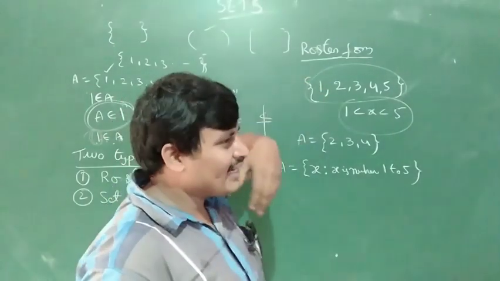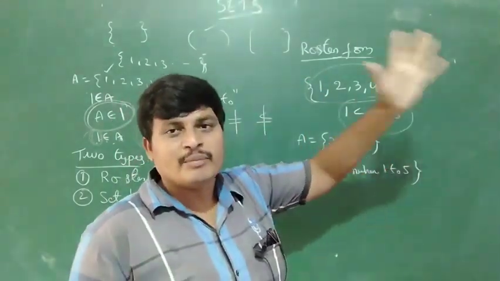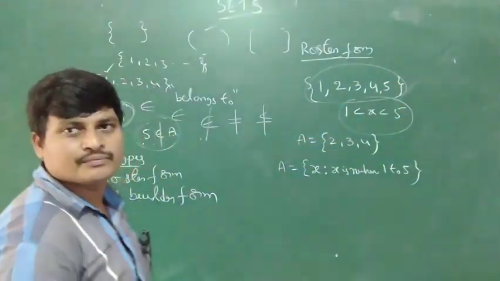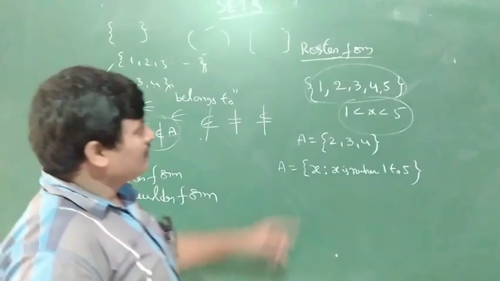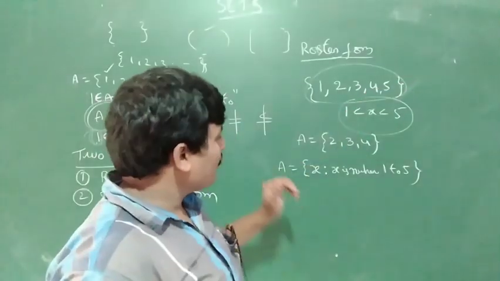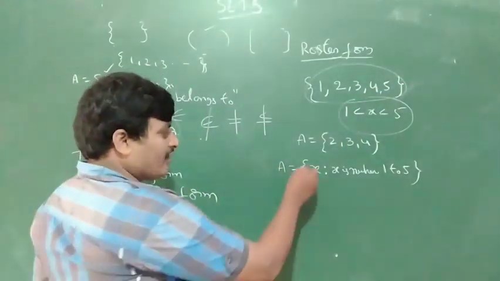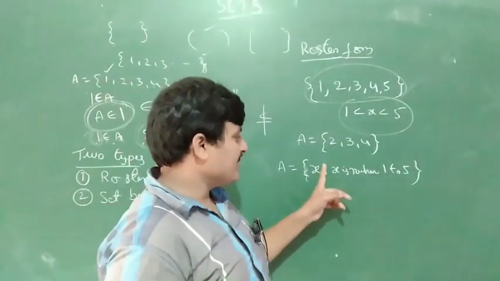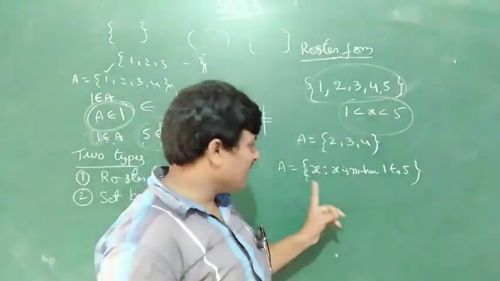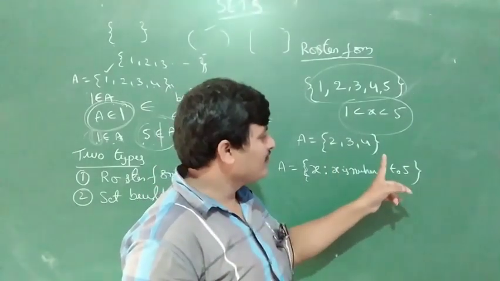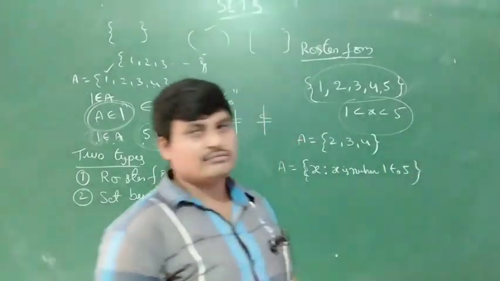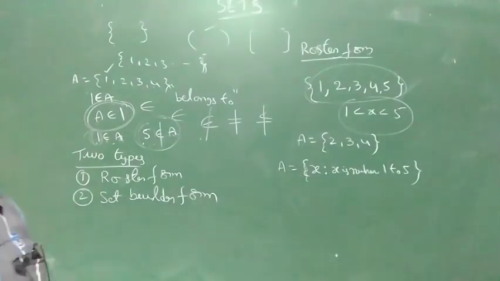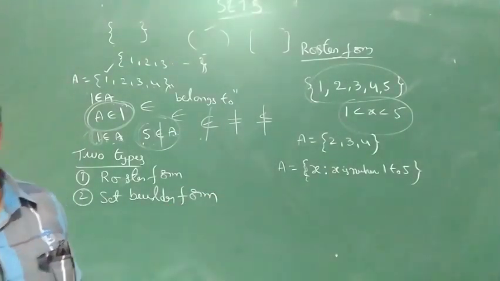Roster form directly writes the elements by using commas within the braces: 1, 2, 3, 4, 5. The set builder form is set of all x such that, the two dots mean such that, x is a number from 1 to 5. Okay, this is roster form.